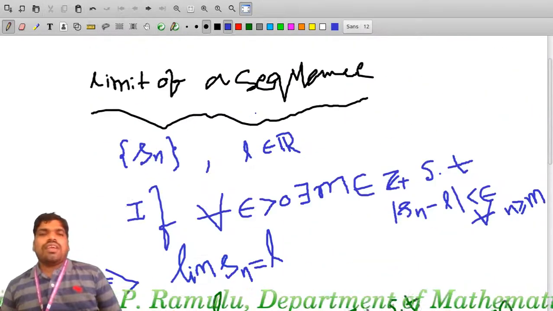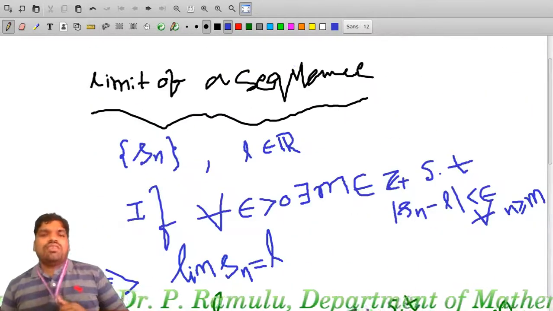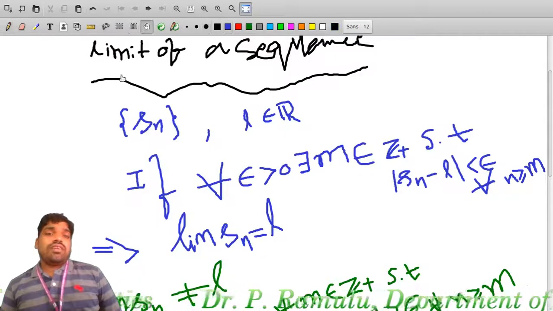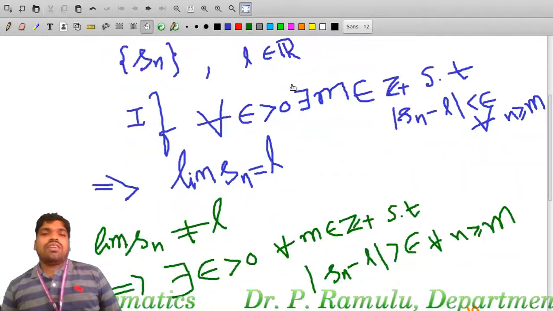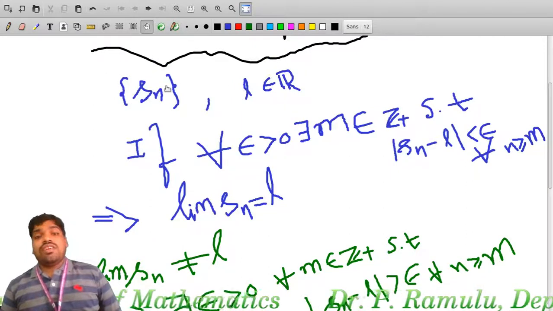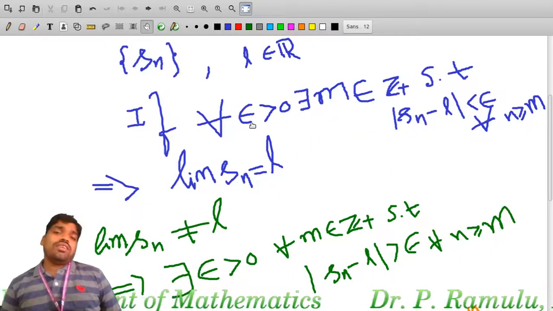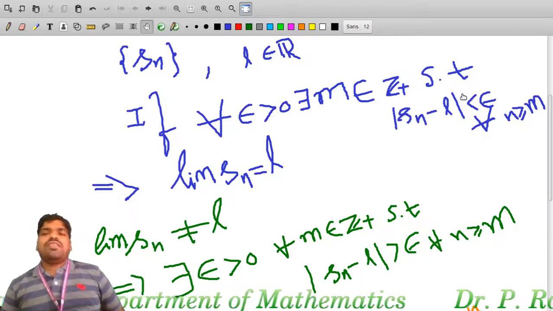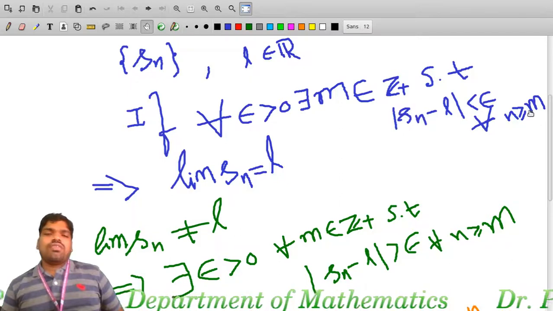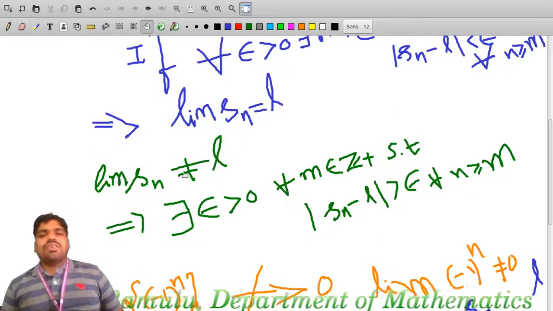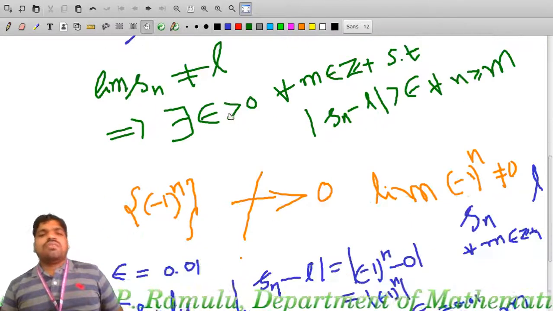So I am explaining again. Limit of a sequence: let Sn be a sequence, L belongs to R. L is said to be the limit of sequence Sn, or Sn converges to L, if for every epsilon greater than 0 there exists m belongs to Z plus such that modulus Sn minus L is less than epsilon for all n greater than or equal to m, which implies limit Sn equals L. Now limit Sn not equal to L implies what?